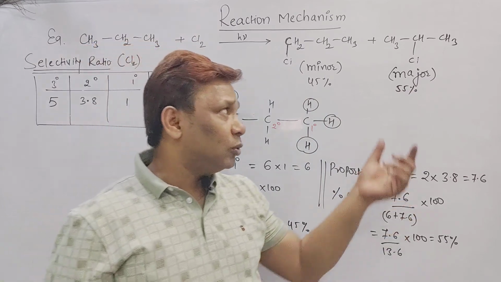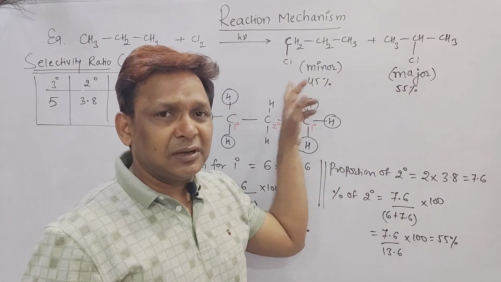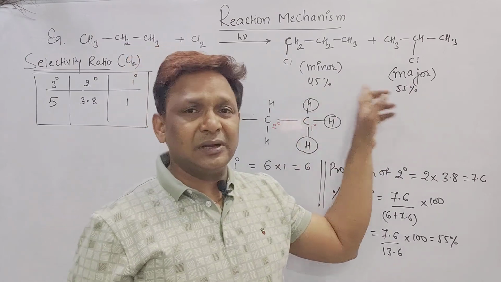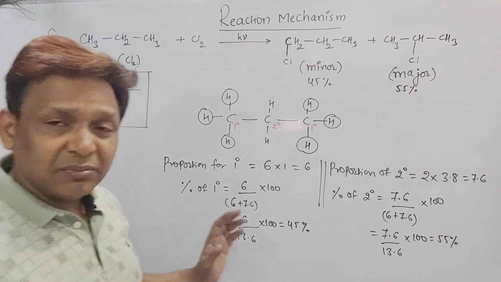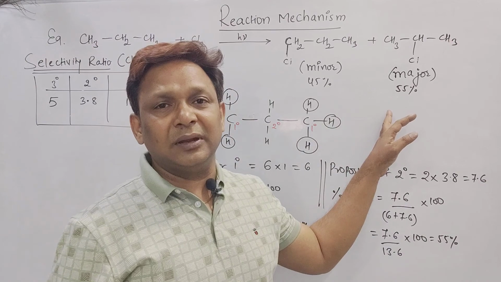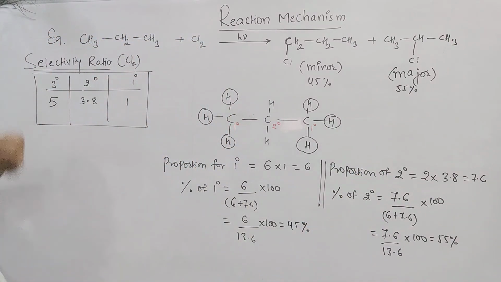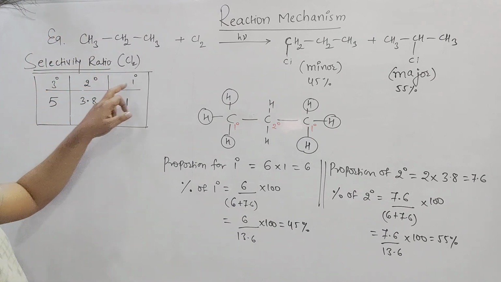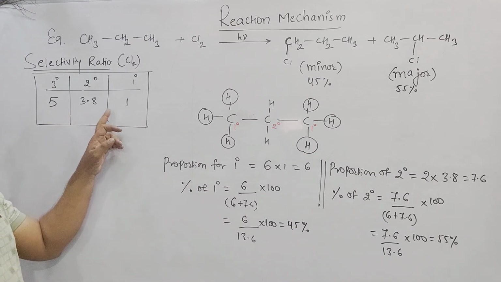So how do we know it is only 55 and 45? Why not 60% and 40%? Because this percentage can be determined by this method. Even in IIT Mains they ask this question: what is the percentage of the product obtained? To find out this percentage, what we have to do? We have to go in this way. Selectivity ratio of chlorine for tertiary, secondary, primary is 5 is to 3.8 is to 1.